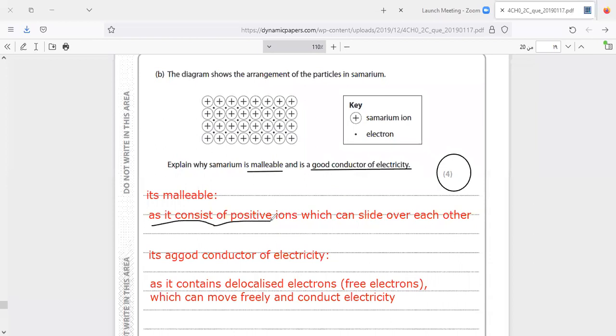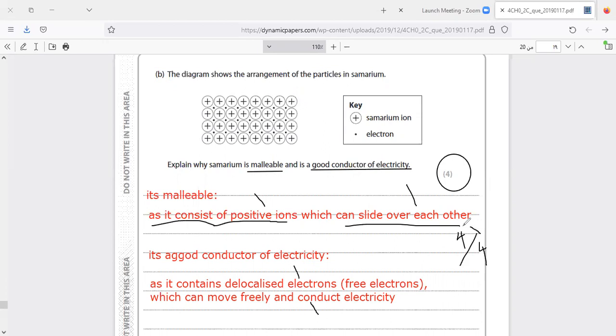As it consists of positive ions, you will get 1 mark. Which can slide over each other, 1 mark. Is a good conductor of electricity, as it contains delocalized electrons, I mean delocalized electrons, free electrons. So this is 1 mark. Which can move freely and conduct electricity. Here is 1 mark, so we will gain 4 out of 4.